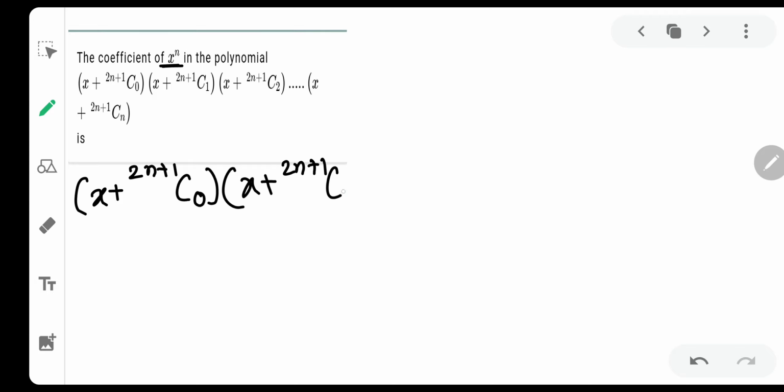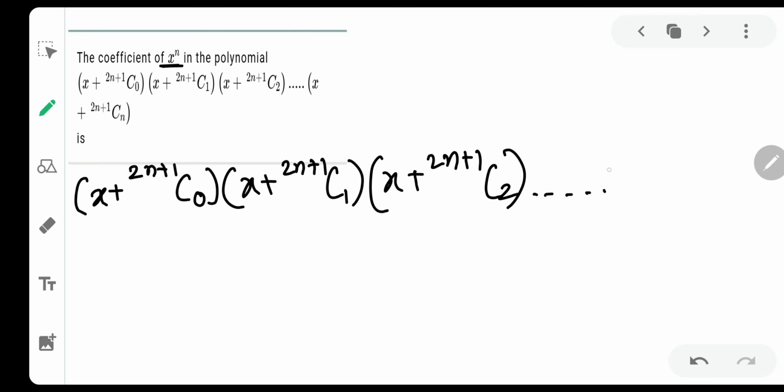Now today one of our students has asked a very nice question. The question is, what is the coefficient of x raised to n in this big polynomial? Let me first of all write down the polynomial. The polynomial is (x + 2n+1 c0)(x + 2n+1 c1)(x + 2n+1 c2) dot dot dot, and this product goes up to (x + 2n+1 cn).